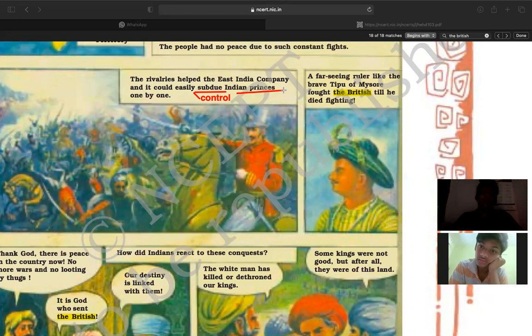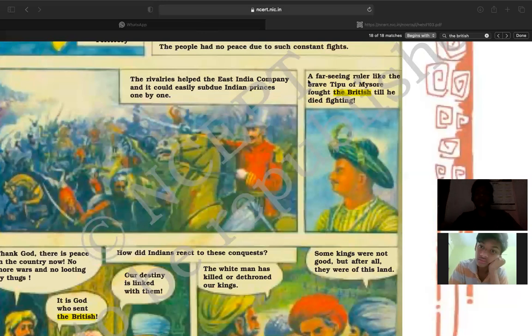And how could they manage Indian princes? They handled the Indian princes. They were also more powerful than the Indian princes. So they understood that Indian princes do not have unity. So that is the reason.